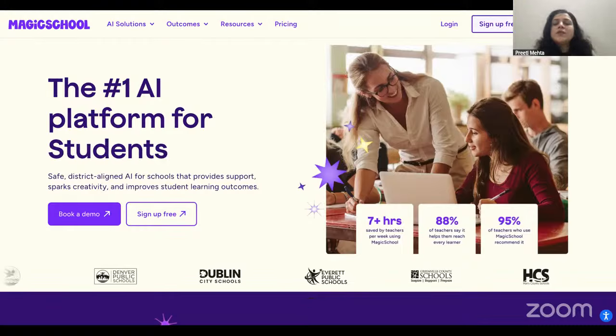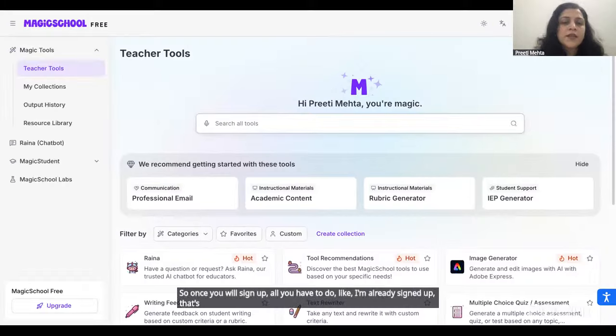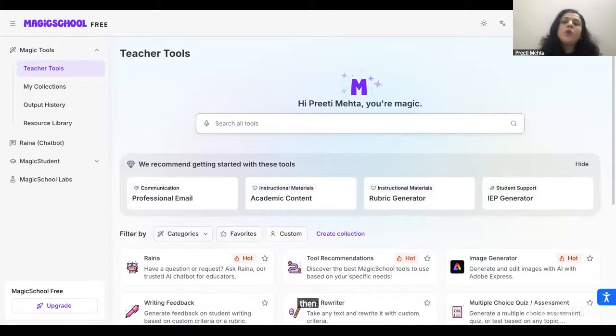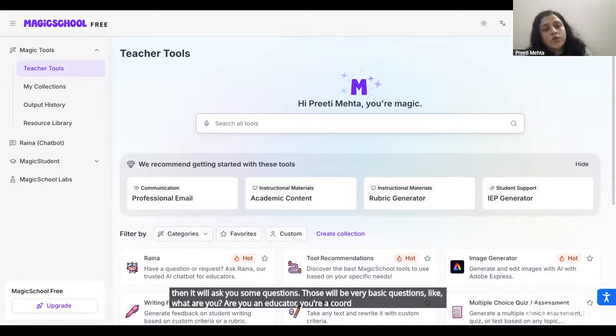Once you sign up, like I'm already signed up, that's why you can see my screen. But once you sign up, you just have to give your Gmail ID. Then it will ask you some very basic questions, like are you an educator, a coordinator, or a teacher? You can select as per your profile which grades you teach.